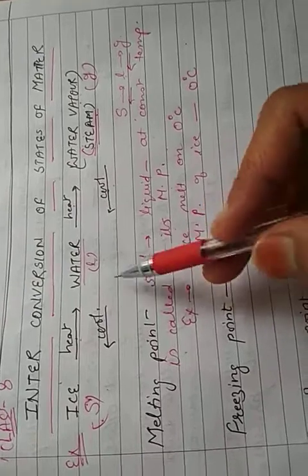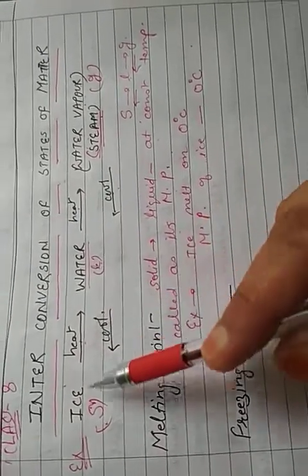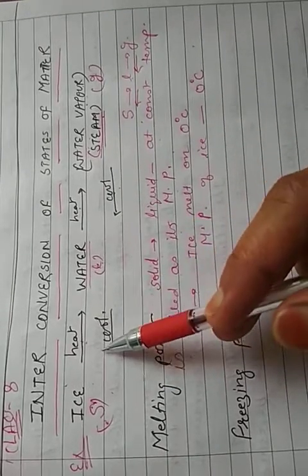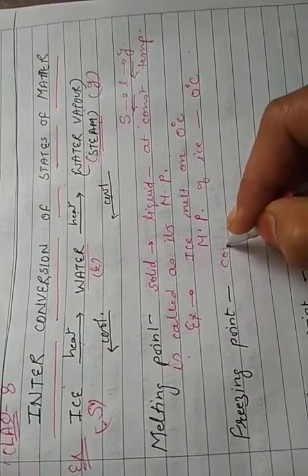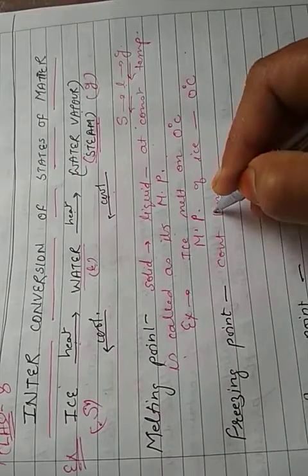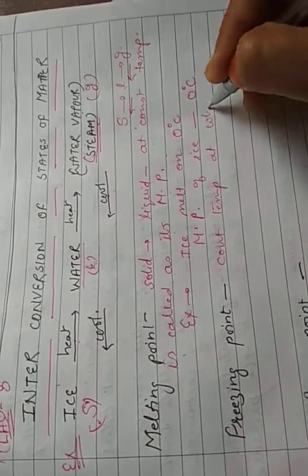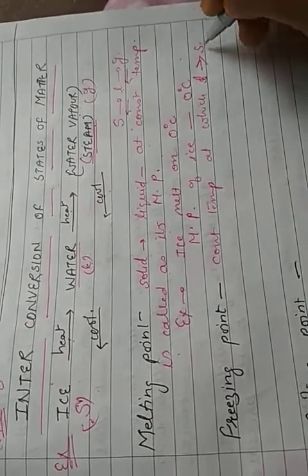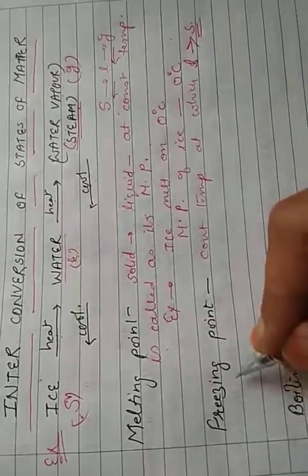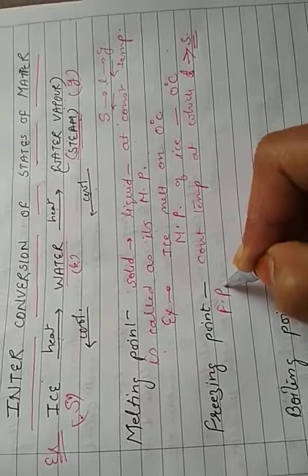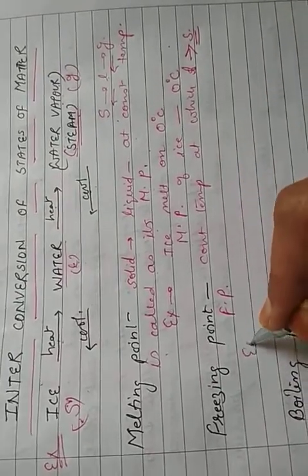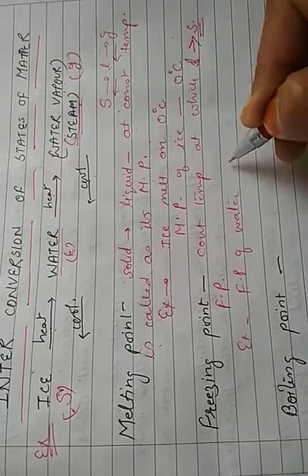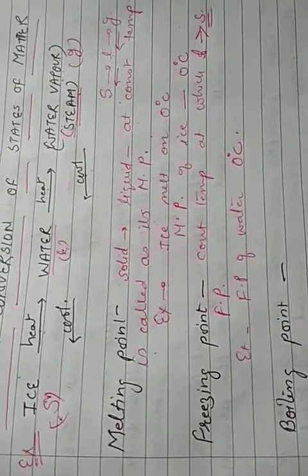We also know that a liquid on cooling will change into the solid state. That process is known as freezing. So the constant temperature at which a liquid on cooling changes to the solid is called its freezing point. For example, the freezing point of water is 0 degrees centigrade.